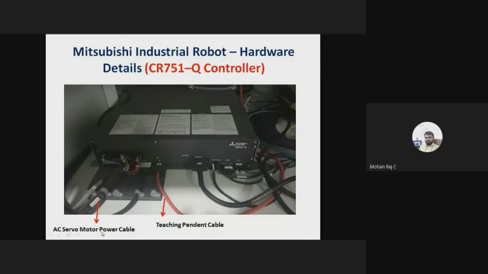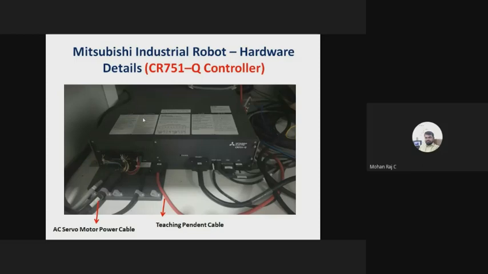So this is the AC servo motor power cable. I told you, sir, there are six axes in the robotic arm. Six axes means there are six servo motors, right? So anyway, you have to supply power to all the servo motors. Who will supply the power to all the servo motors? Your power electronic converter and inverter system will give supply to all the servo motors.